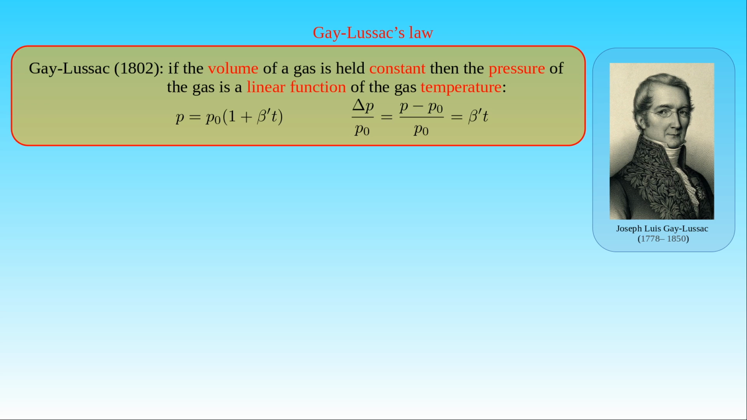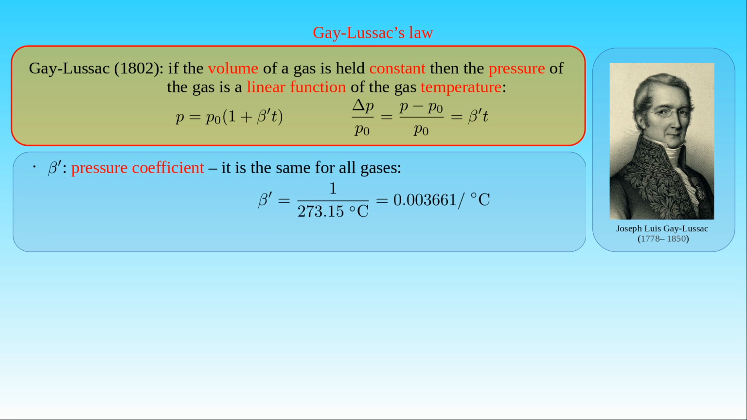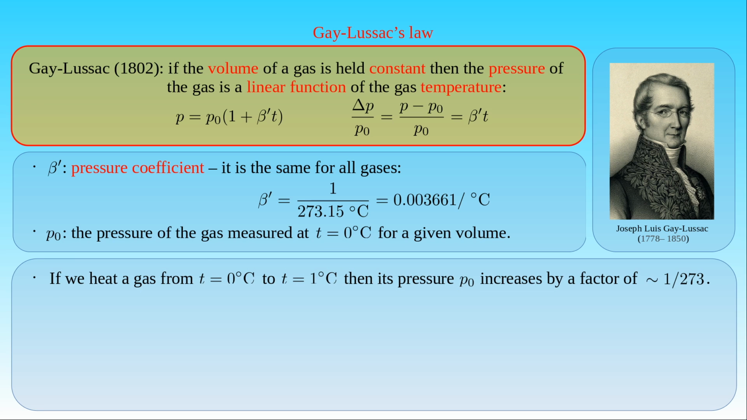law. Here beta prime is called pressure coefficient, which is the same for all gases. That is, beta prime is a universal constant. It is equal to 1 over 273.15 Celsius, which is equal to 0.003661 per Celsius. P0 is the reference pressure, that is the pressure of the gas at 0 Celsius for a given volume. This formula tells us if we heat a gas closed in a constant volume from 0 Celsius to 1 Celsius, then its pressure P0 increases approximately by a factor of 1 over 273.